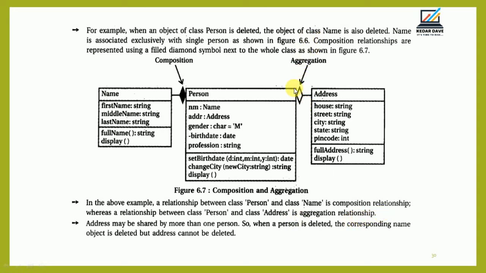This is the aggregation relationship, shown with an empty diamond symbol. Address may be shared by more than one person. So when a person is deleted, the corresponding name object is deleted, but the address cannot be deleted.